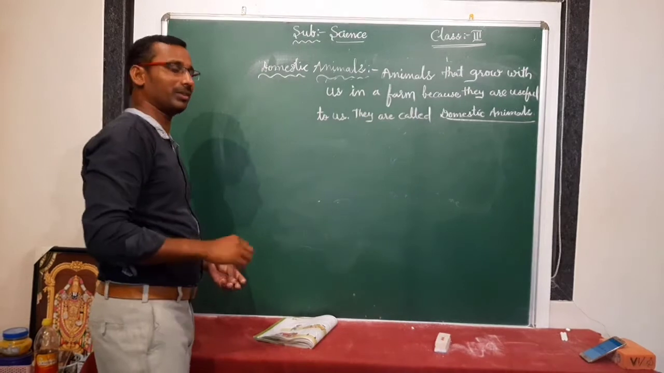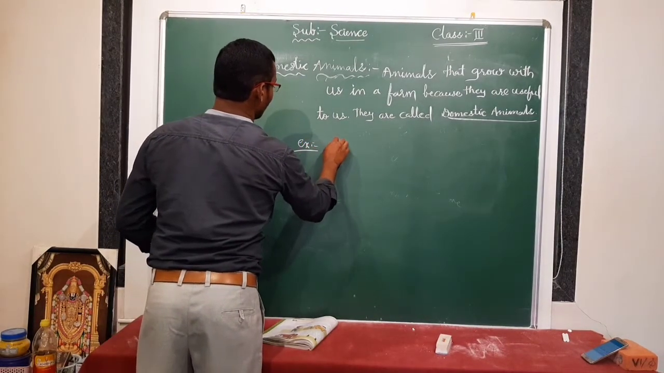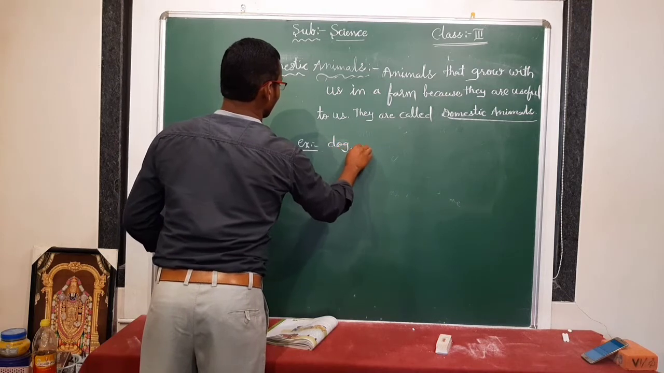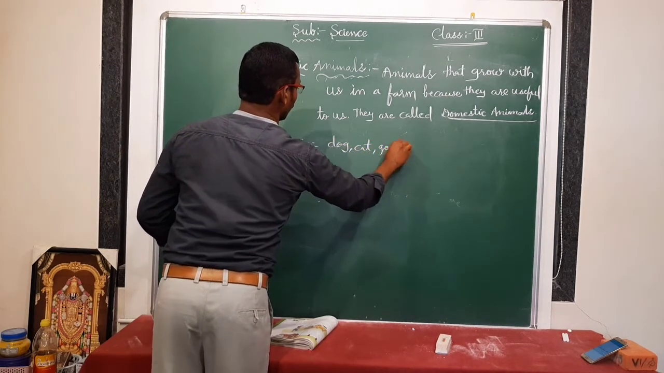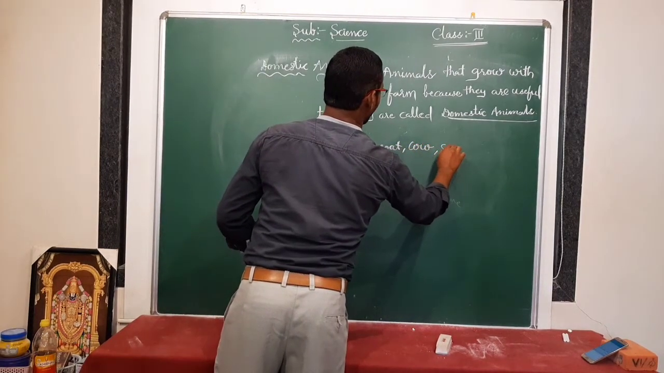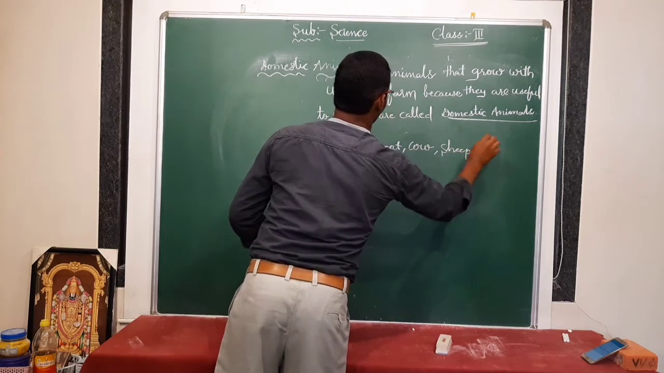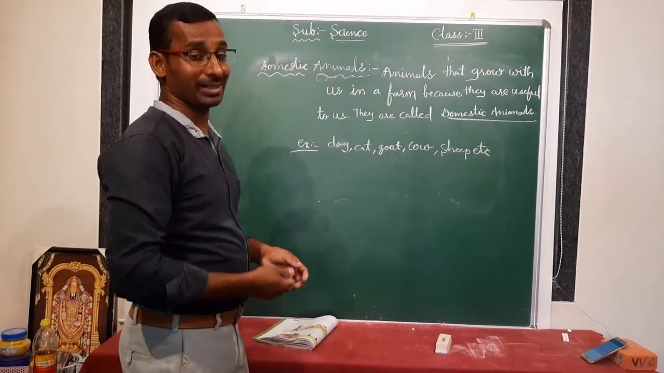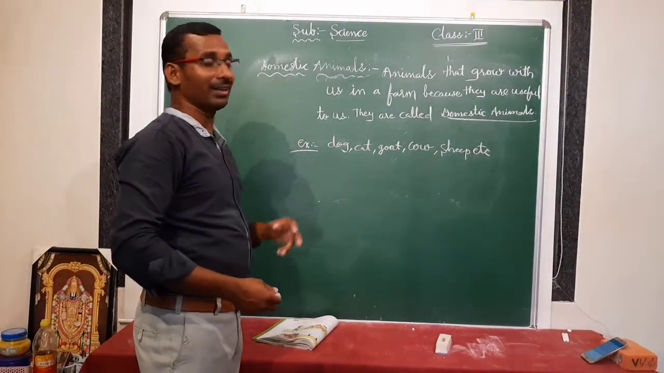Examples? Do you know examples? Yes. Generally some people grow dog, cat, goat, cow, sheep, buffalo, and so on. Many are there. Ducks, hens, okay. Such animals are called domestic animals.